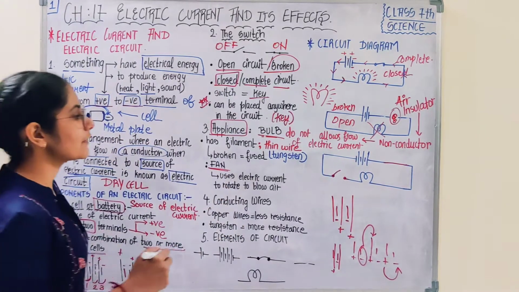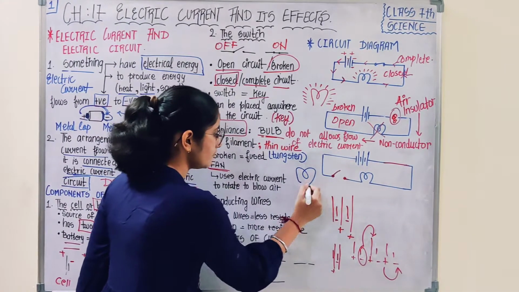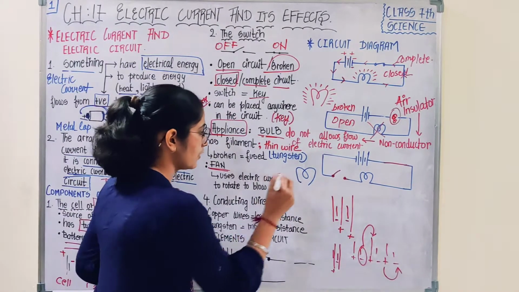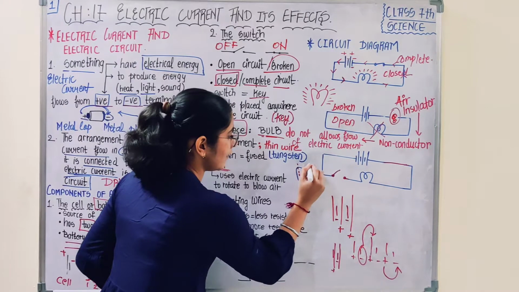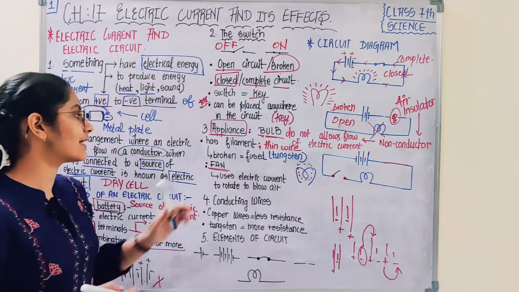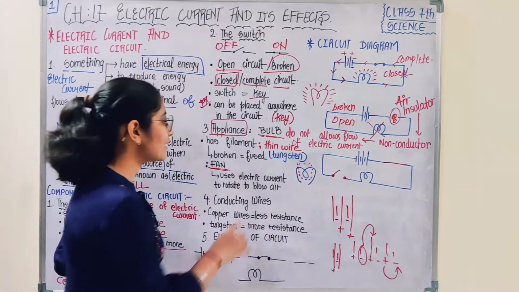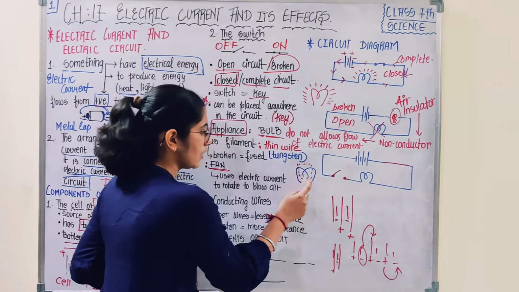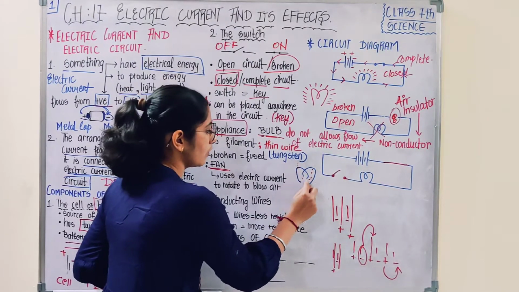Now, when you observe the symbol of the bulb, the curved line in the bulb is representing the filament. Now, when this filament is broken, the bulb won't glow.